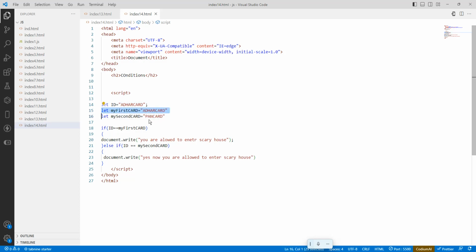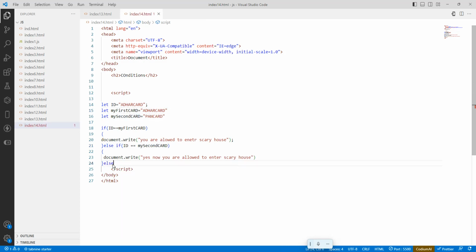If both conditions match, then document.write "You are allowed to enter." Again, if you don't have an Aadhaar card, at least show the PAN card. If the PAN card matches, then it is going to be shown.